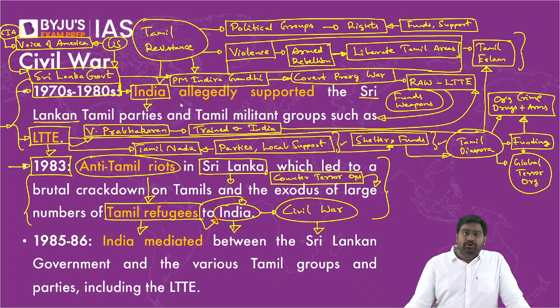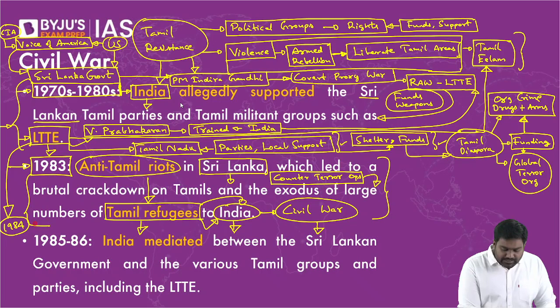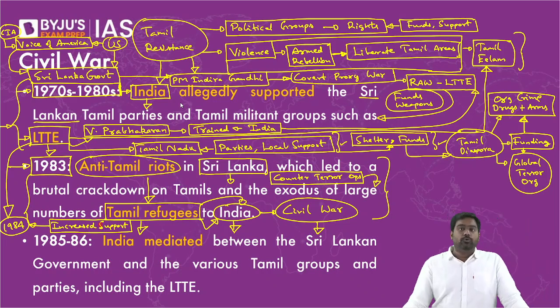Following the riots, the LTTE became even more determined to escalate the war. Following the riots, more support came in from Tamil Nadu and the Tamil diaspora, which made the group even more independent by 1984. Is that clear? Because of the increase in support following the riots, the LTTE became a more independent organization. All right, this is where we started losing control over LTTE.